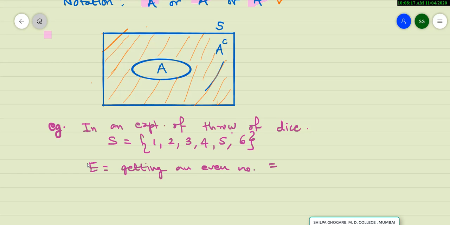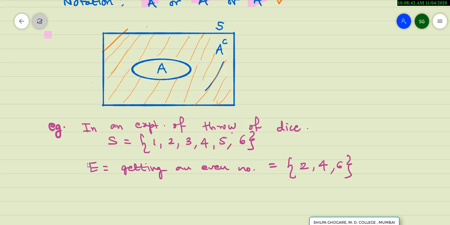This is the way in which you describe the event, and the same thing can be written in set form. As you all know, the event is nothing else but a subset of a sample space. What are the even numbers which we get when a dice is thrown? You get 2, 4, 6. So this is my event E.